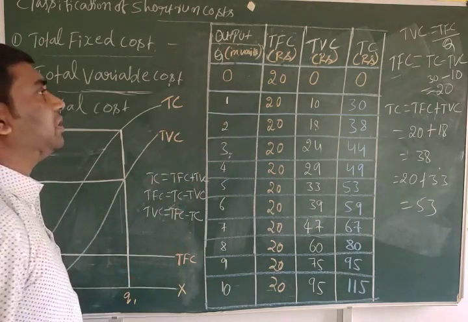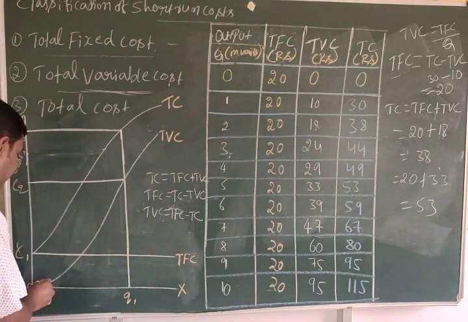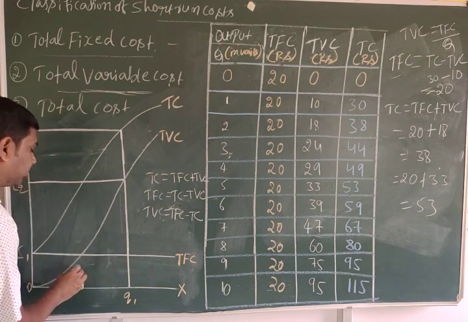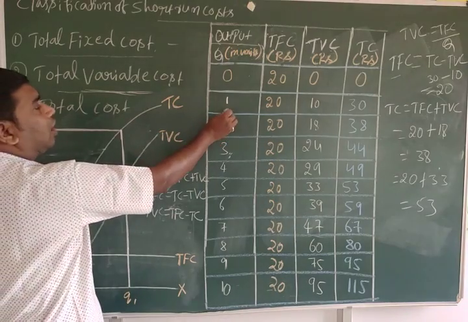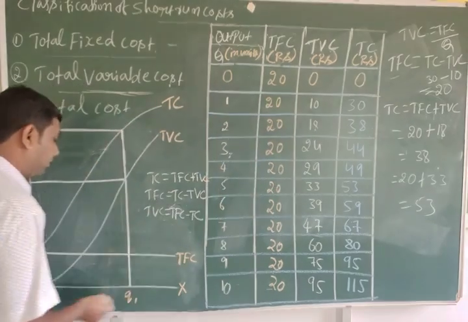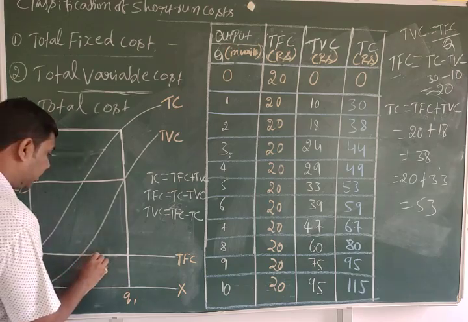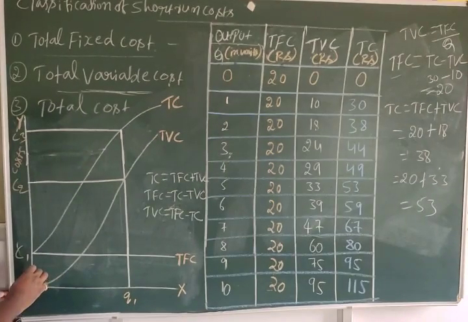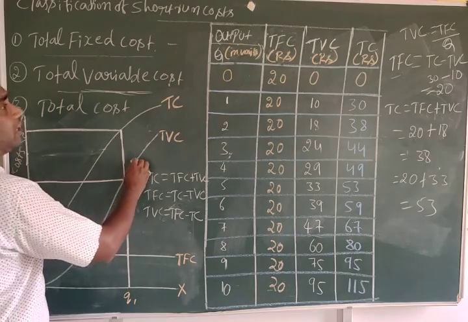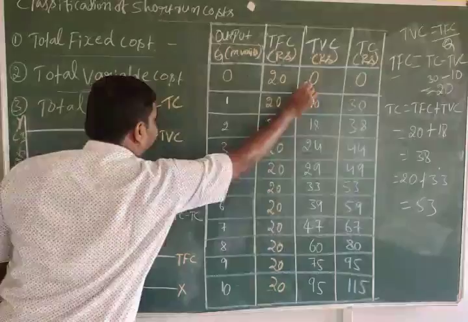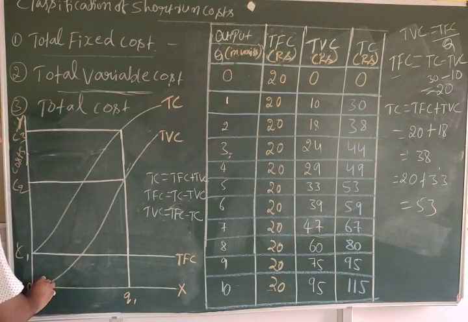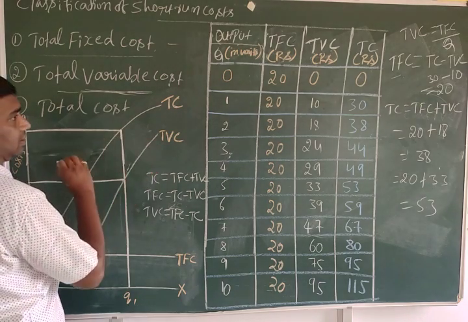Okay, this one we can explain with the help of a diagram. See, observe here. This is the TFC curve. Whatever the changes in the output, there is no change in the total fixed cost. That's why this is the total fixed cost. Okay, and this is total variable cost. It starts from zero, the origin. This is a horizontal line. When the output increases, TVC also increases.